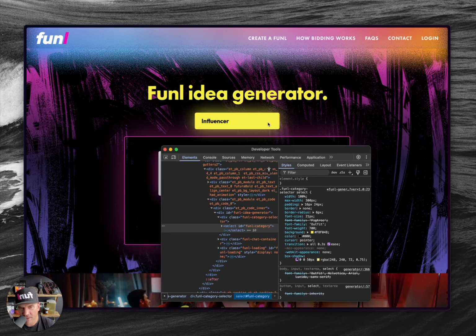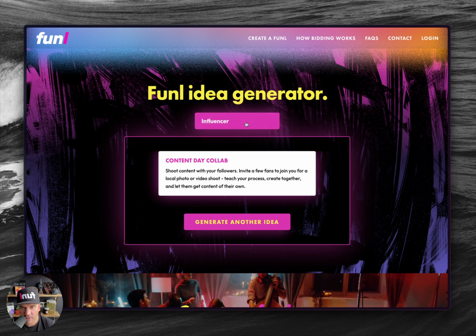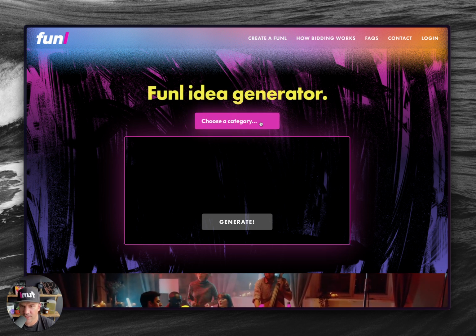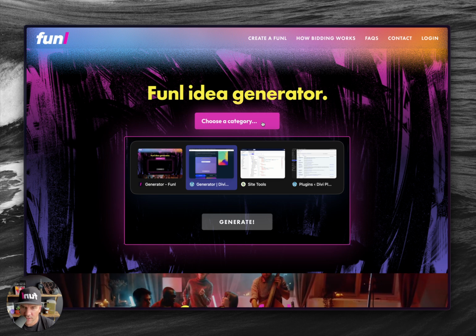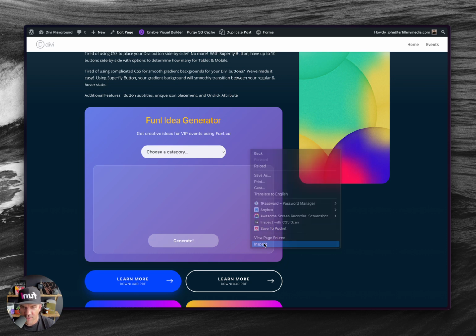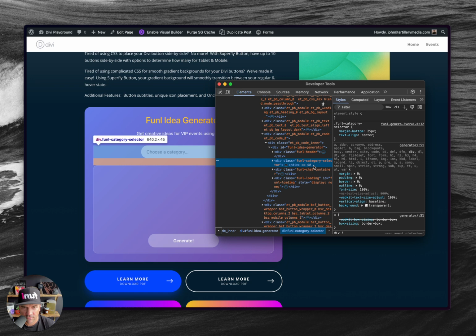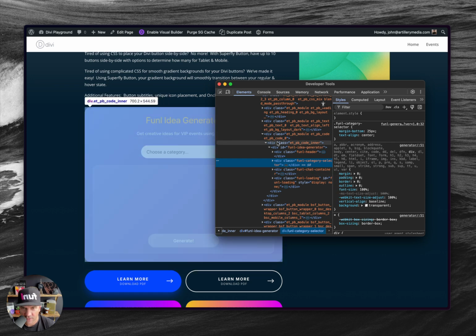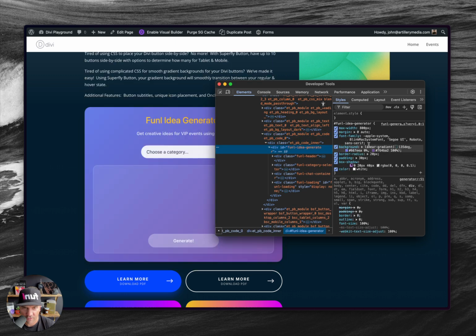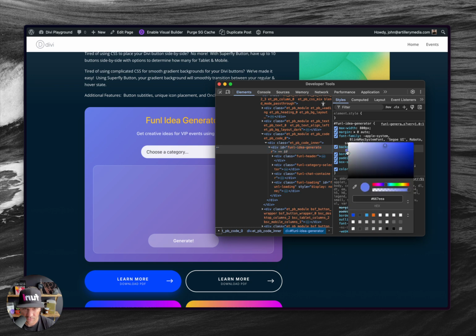And I could have used a background image to put one here, and perhaps I will, because this is a little unclear, right? Well, it says choose a category, so I think that might be enough, actually. That's how they're starting out. But if you go in here and just inspect the element, you're going to see, like, this whole thing, ETPB module, code, funnel idea generator right here. So here's my colors here. Maybe I want this to be over here.